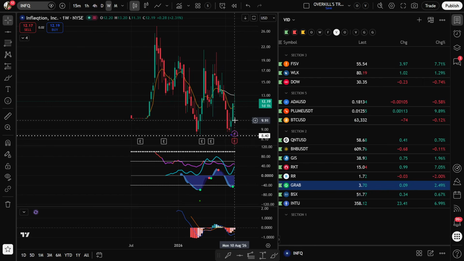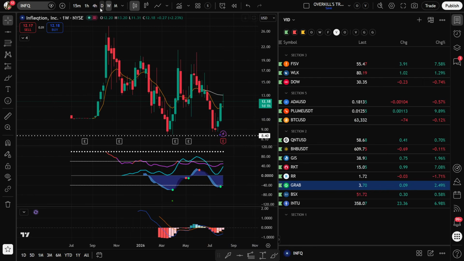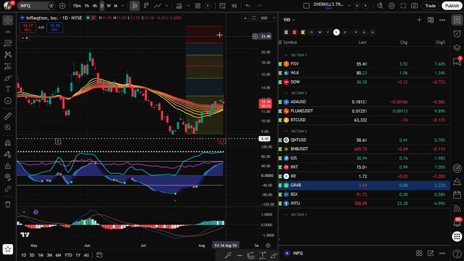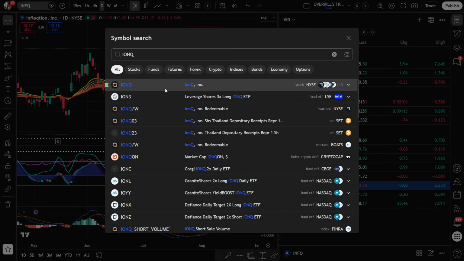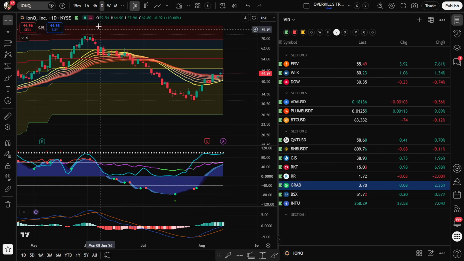Got the signal last week at around 10. It's up to 12. This one looks good. Okay, targeting up here in the red zone. What's the IONQ red zone at? That's up there at $70 to $80.